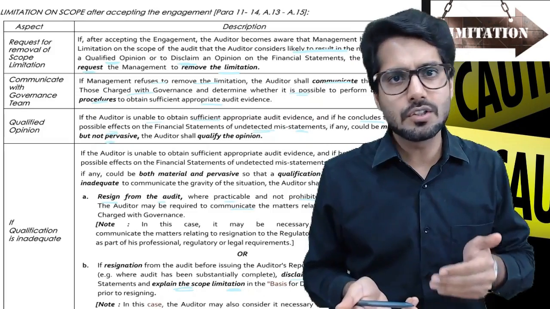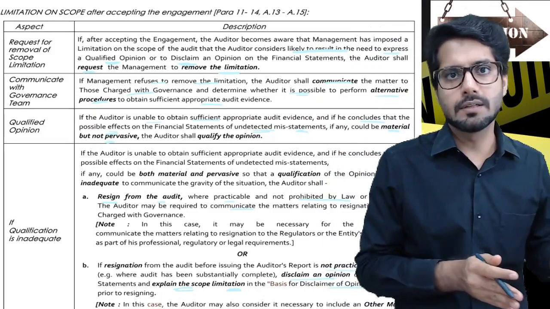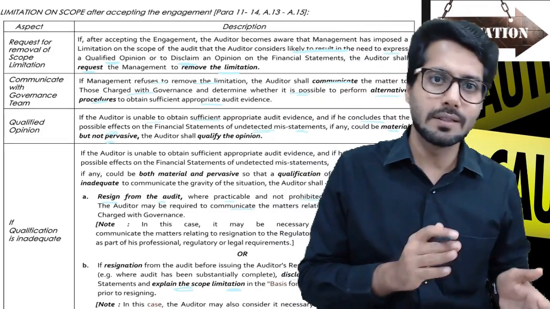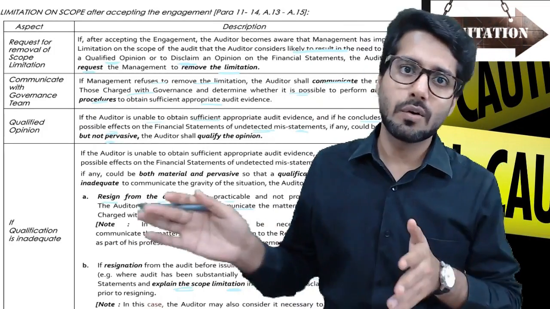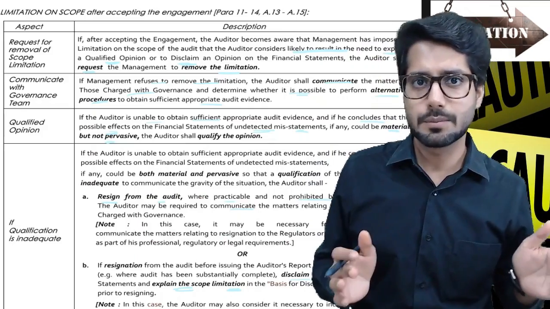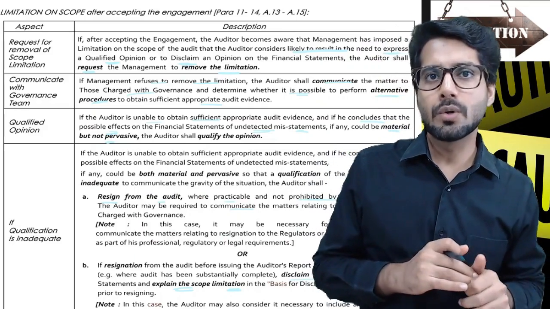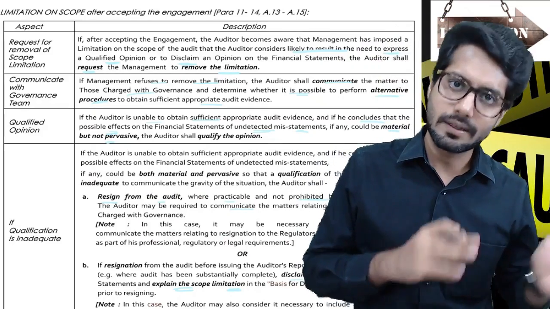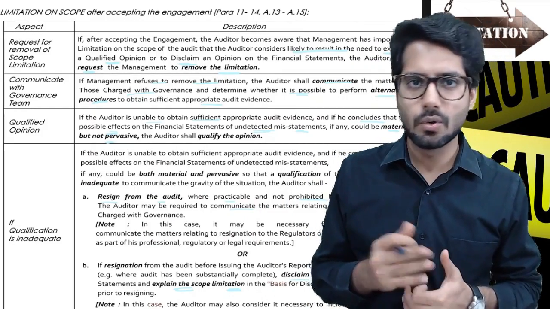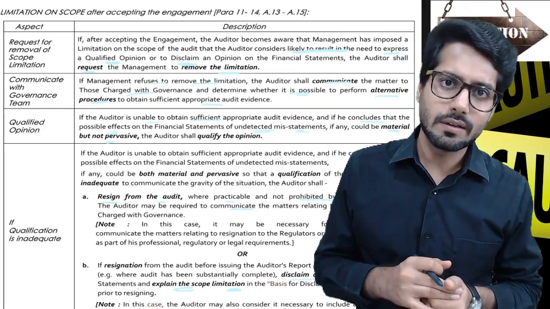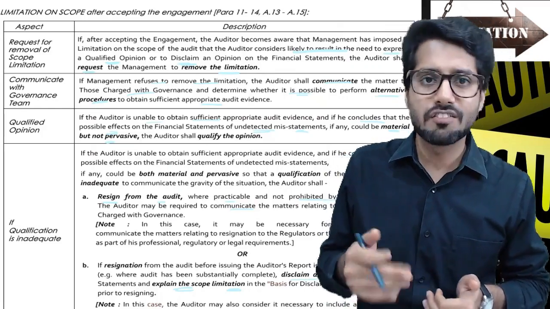Resignation is usually done when a very small part of the audit has been conducted, and in that situation you can simply resign from the audit. But if a longer part of the audit, 50% or something similar, a substantial part, has been done, you usually don't resign. Law says that you should carry on with the audit and simply disclaim the opinion, and for the remaining, the law has to see. You can also simply report to the regulatory bodies if you find something fishy.